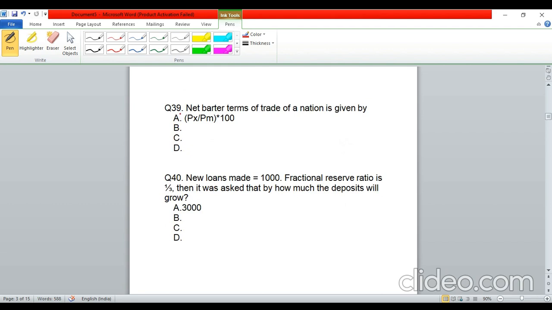Okay, next question, question number 39. So I think a very straightforward question. It was asked what is the net barter terms of trade of a nation. So I don't remember the other options. One option was this, and I think this was the answer: price index of exports divided by price index of imports into 100. So I think a direct formula. This is the formula for net barter terms of trade, right?